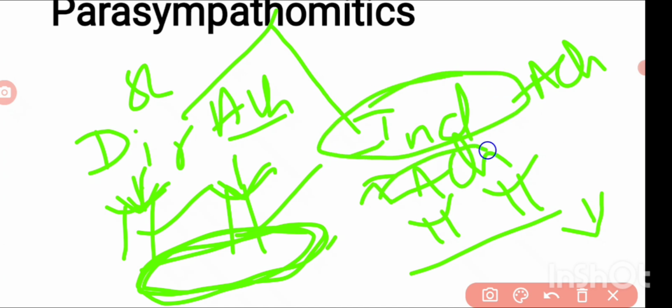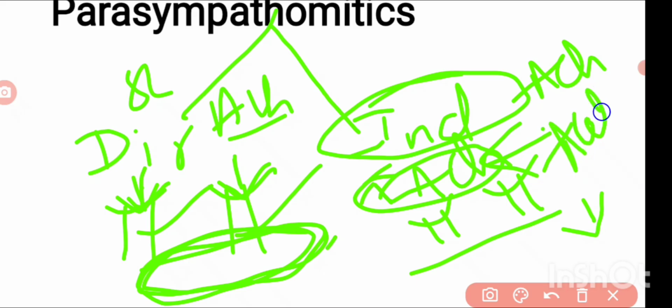How can we increase the acetylcholine? By inhibiting the enzyme, by inhibiting its degradation. How is it degraded? By the enzyme acetylcholinesterase. Okay, so by inhibiting acetylcholinesterase we are inhibiting the acetylcholine degradation and stimulating the muscarinic and nicotinic receptors. Okay, so this is regarding the parasympathomimetics.